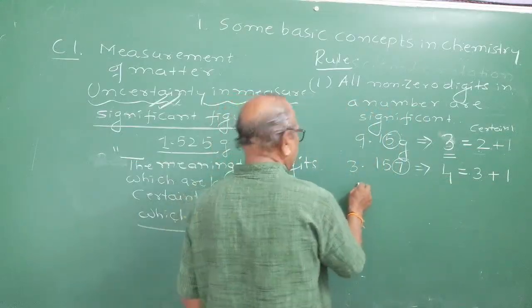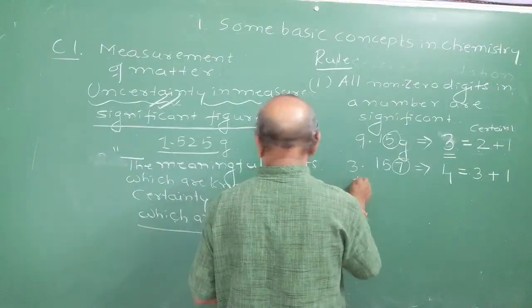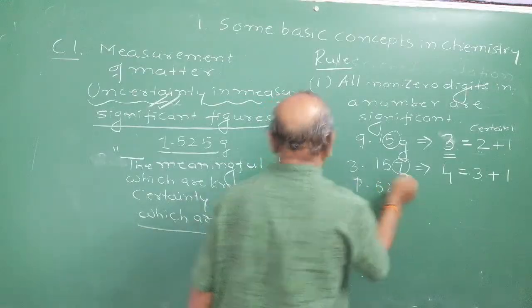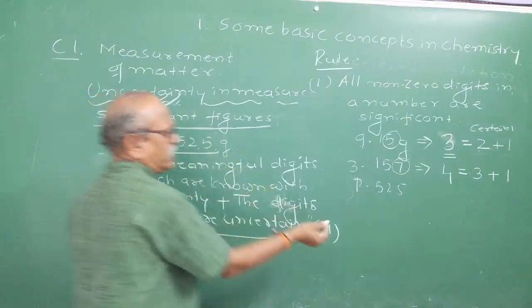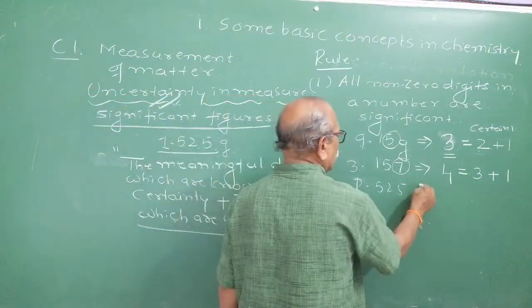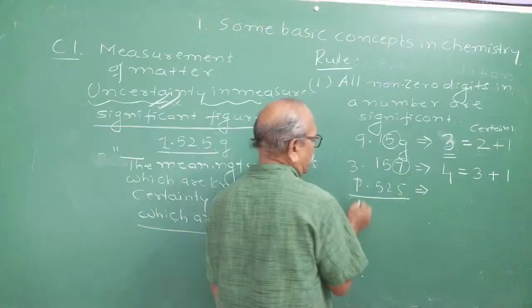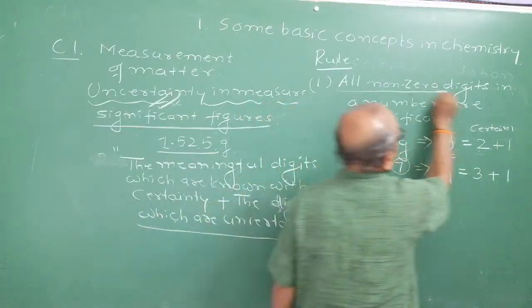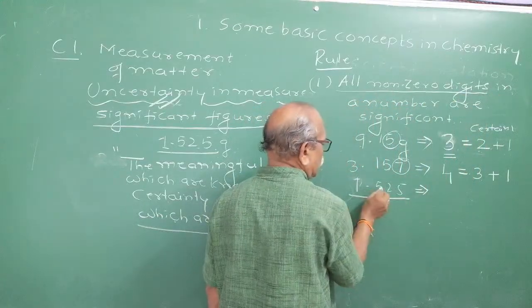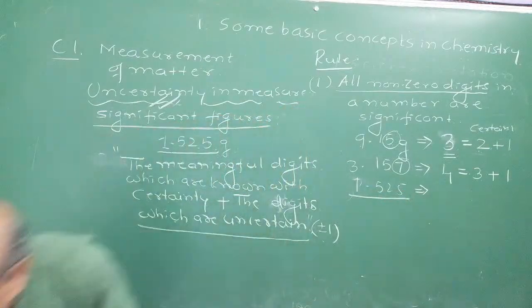Let me take the example of 1.525. We wrote here 1.525 grams if you measure. So the total number of significant figures is how many? All non-zero digits are significant. 1, 2, 3, 4.